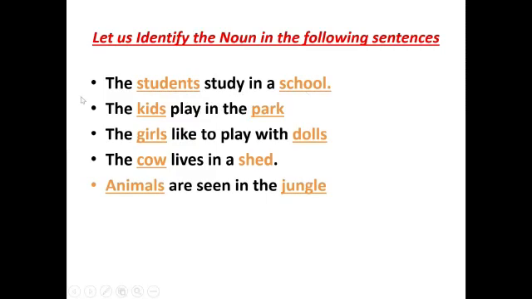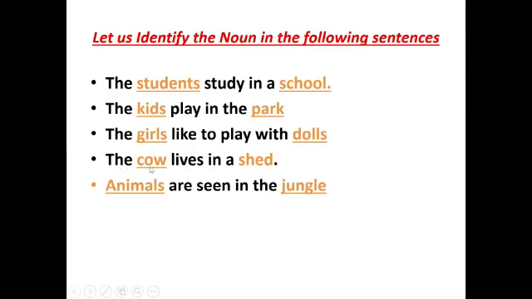The second one, the kids play in the park. I'll repeat. The kids play in the park. Here, kids is a person and park is the place. So, the nouns are kids and park. Third one, the girls like to play with dolls. I'll repeat. The girls like to play with dolls. Here, girls is a person and dolls is a thing. So, these are the two nouns here.